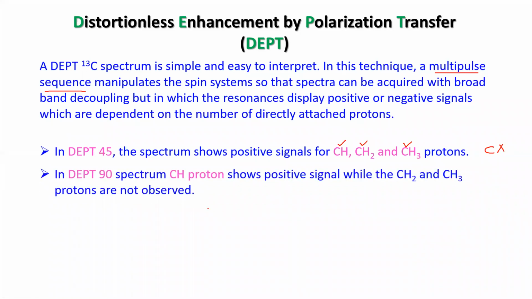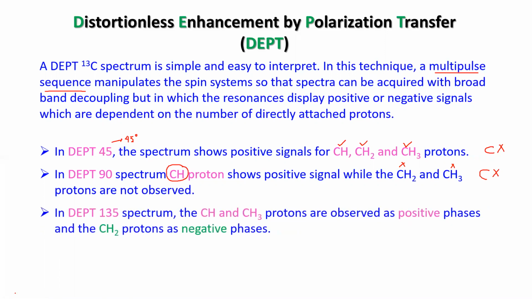And the second case, we call the pulse 90 degree. Here the pulse is 45 degree. When the pulse is given at 90 degree, only the CH carbon will be reflected in the positive direction. There will be no other carbon, so we cannot see CH2, CH3 and C. That will not be seen in DEPT 90.